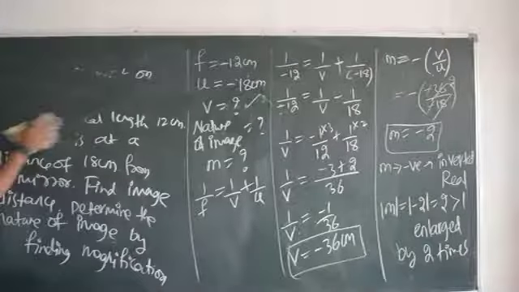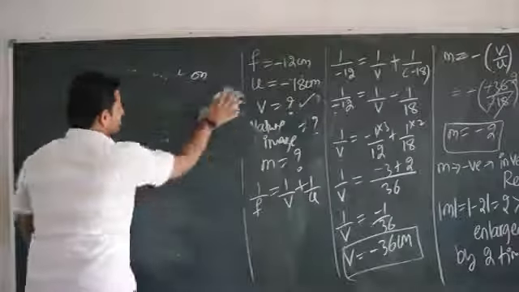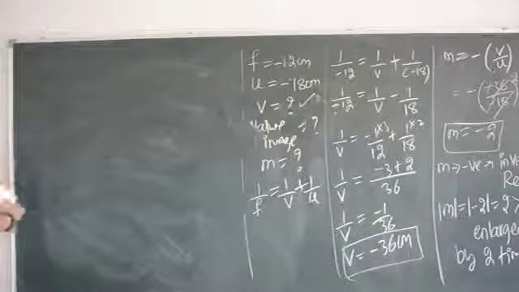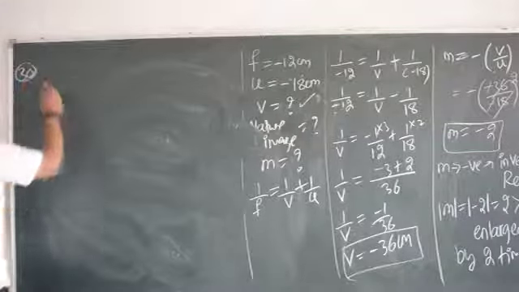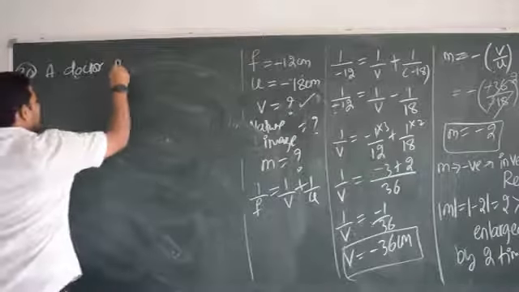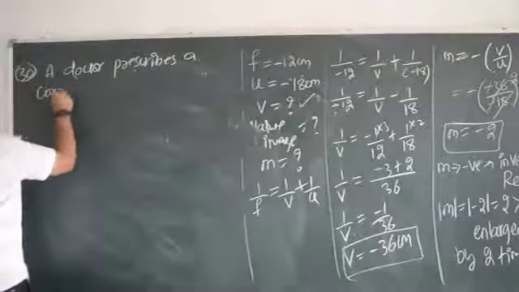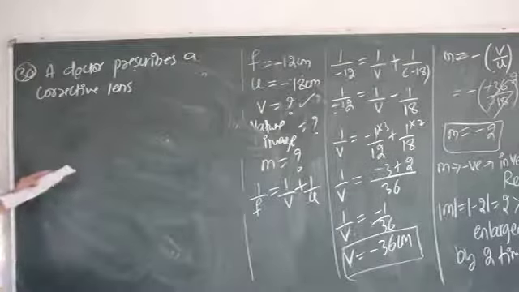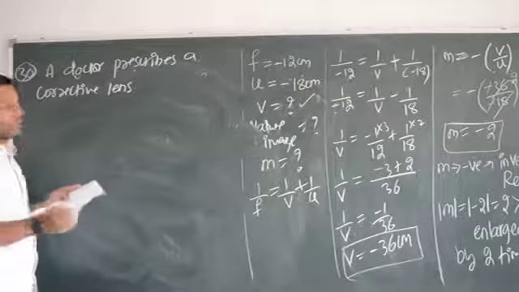Let us get into the next question. In the 30th question, there was an option also. There was an option question. So let me write that so that you can solve it on your own. Let us take the 30th question, the option question. What was the question? Let me take. A doctor prescribes a corrective lens. A corrective lens means just to get rid of whatever eye problem you have. You cannot see what is written on the board. You cannot read books sometimes. Yes or no? So correct that.